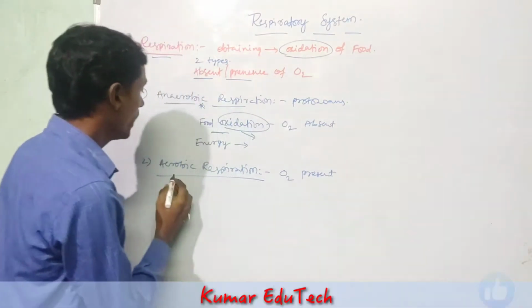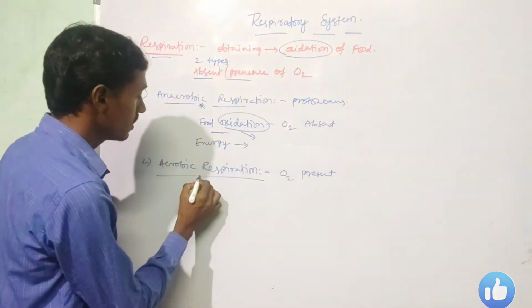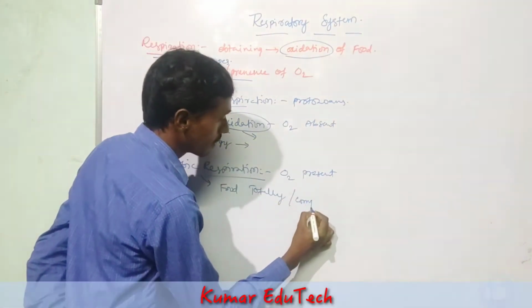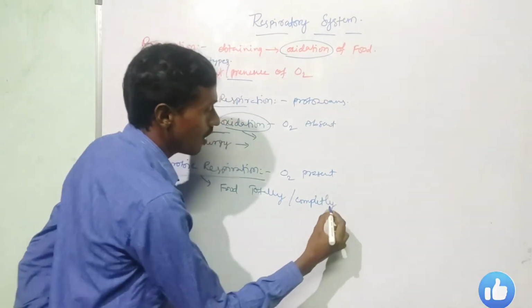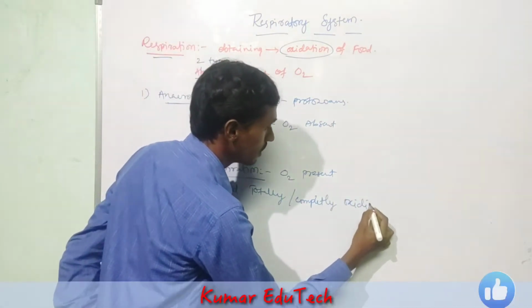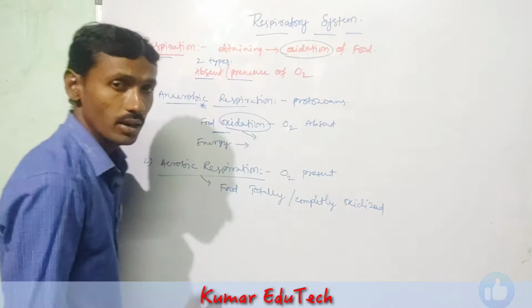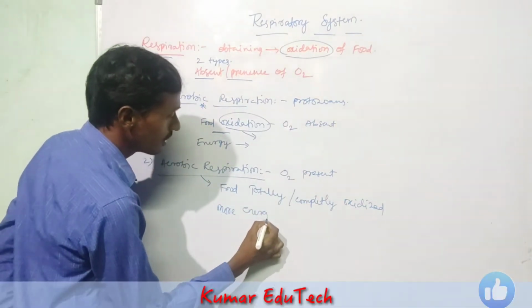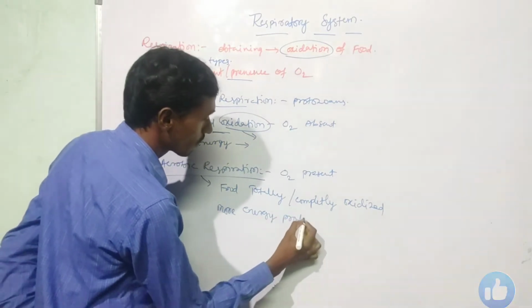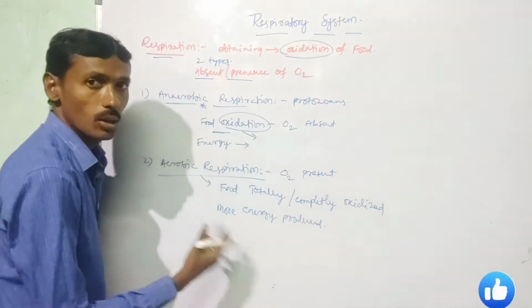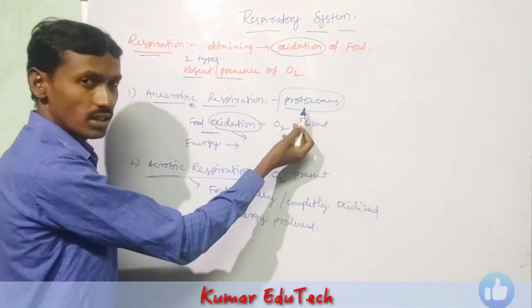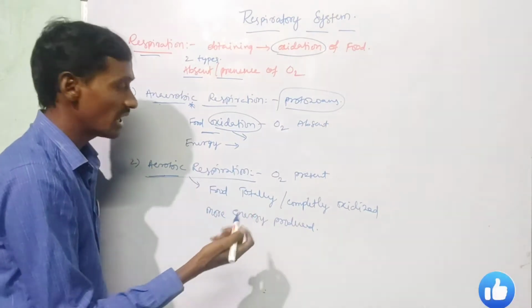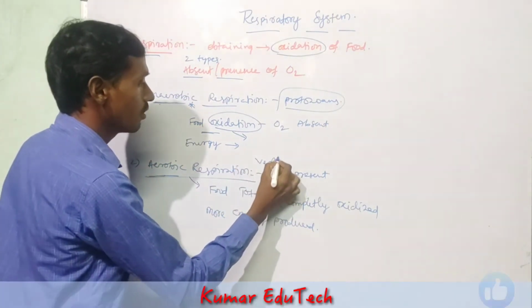In this respiration, food is completely oxidized and more energy is produced. So anaerobic respiration is present in protozoa, and aerobic respiration occurs in higher organisms like vertebrates.